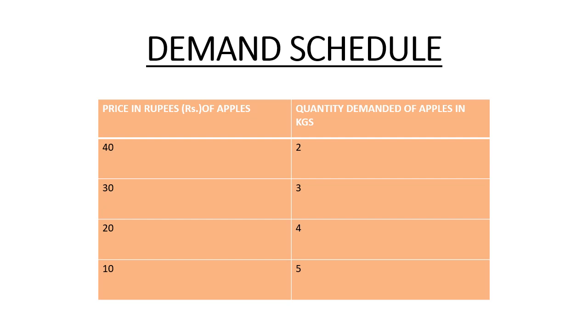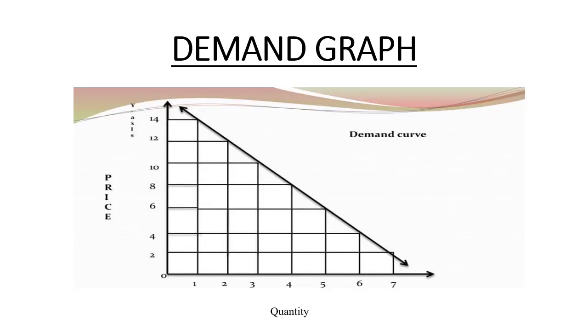Moving on to the next slide, there is a graphical representation of this law, and this shows a downward sloping curve.